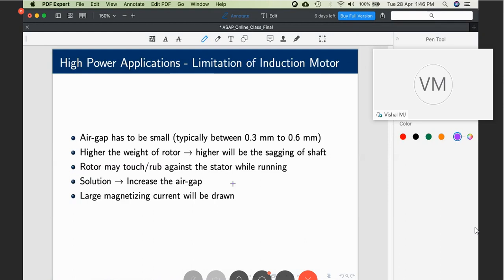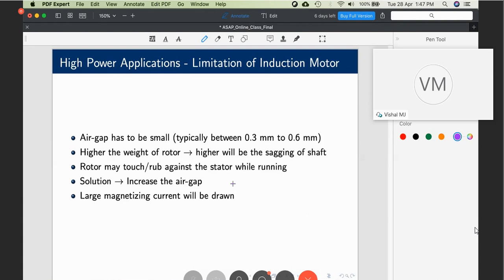Now, I am going back to the same machine. The same 400 volt 50 hertz machine will have 50 milliwebers of flux in the air gap, even if it is a synchronous machine or an induction machine. Now, I am talking about a synchronous machine. Assume a case where I give the DC excitation to be 0. That is, the flux produced by the rotor, or the DC excitation, is 0.